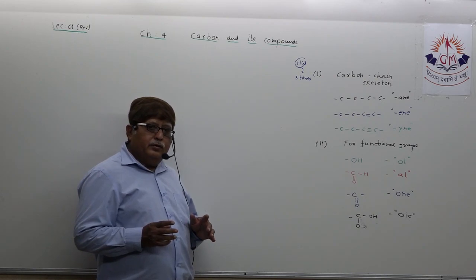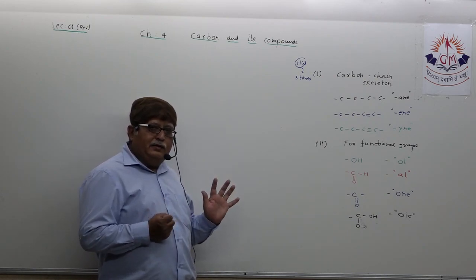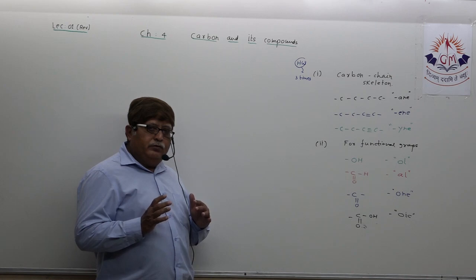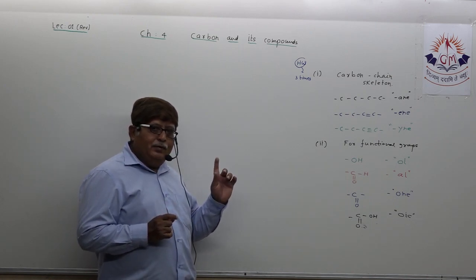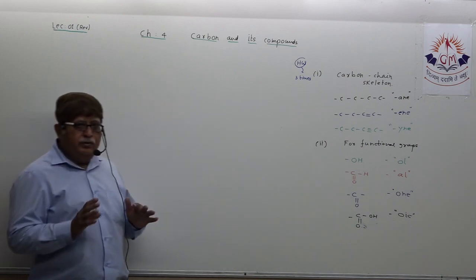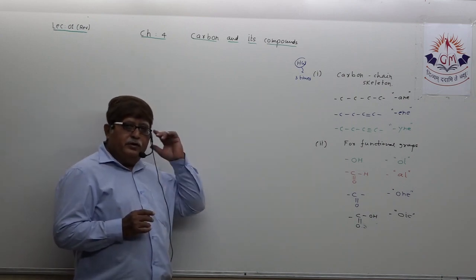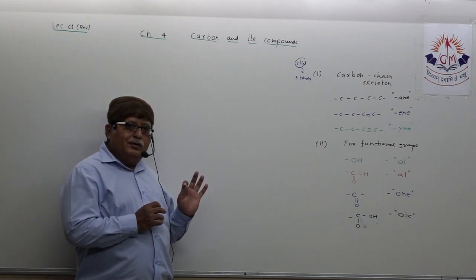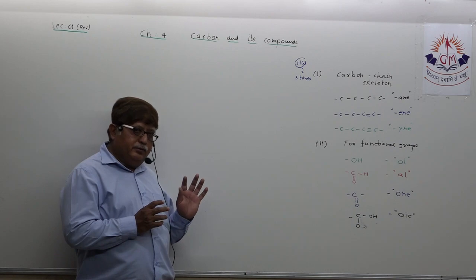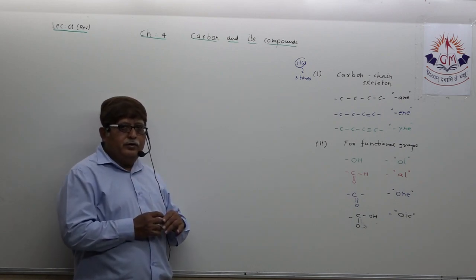whatever carbon skeleton, meaning the structural formula of the organic compound I present here. What we are going to do, dear student, try to understand. I will draw one carbon structure here, an organic compound structure.